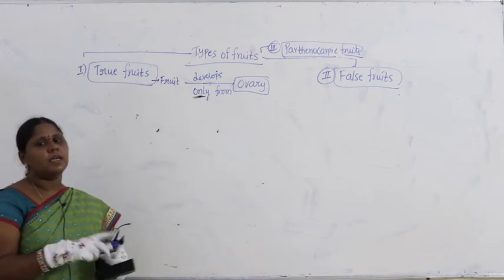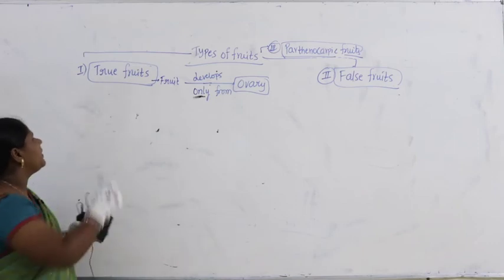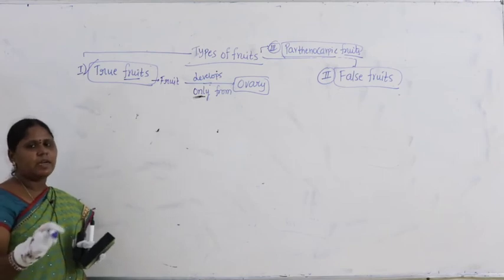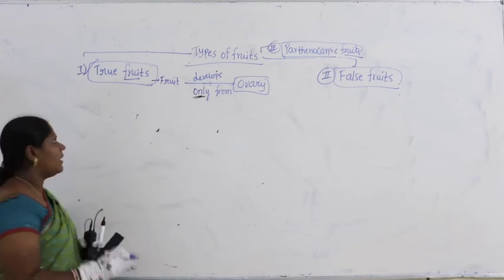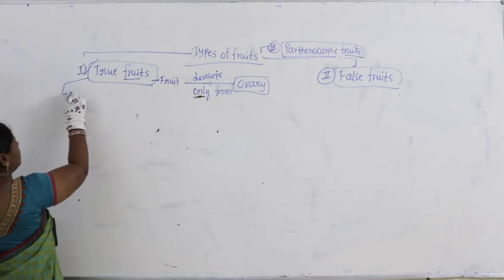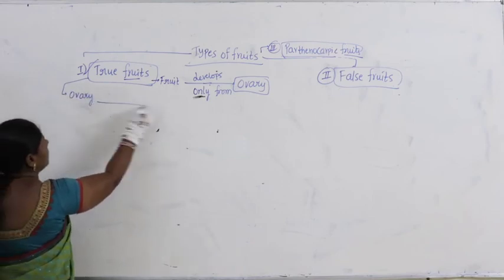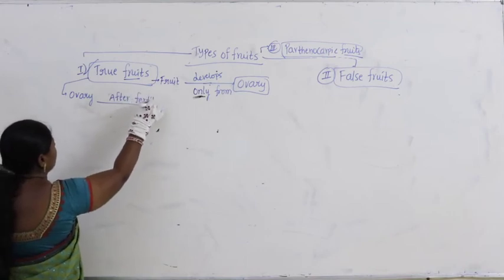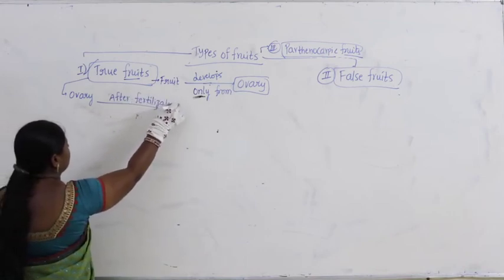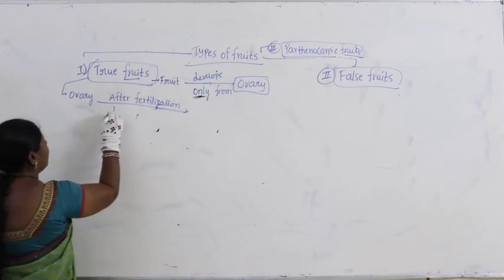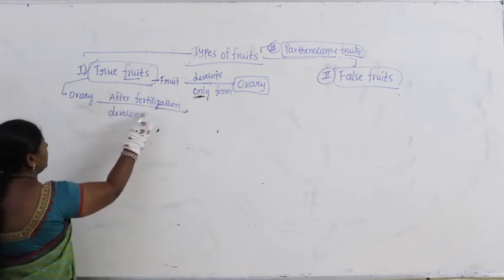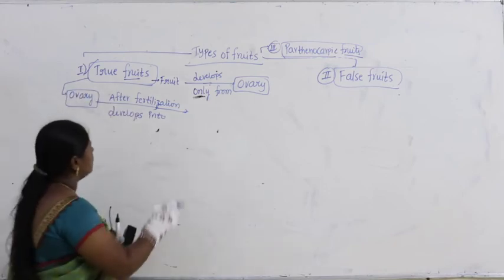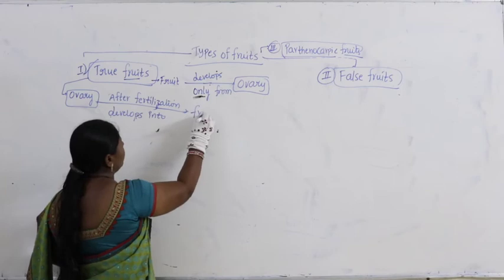No other part is involved. So the definition for the fruit that I have given exactly applies to true fruit. That means here again I am writing the definition: ovary after fertilization develops into fruit.